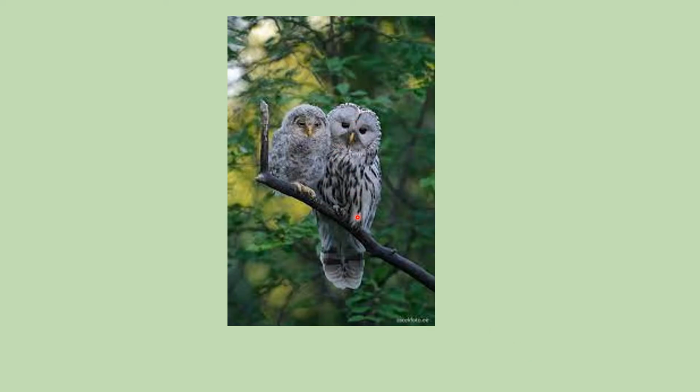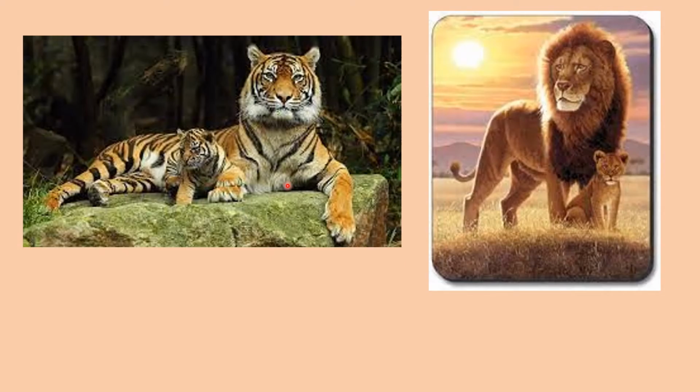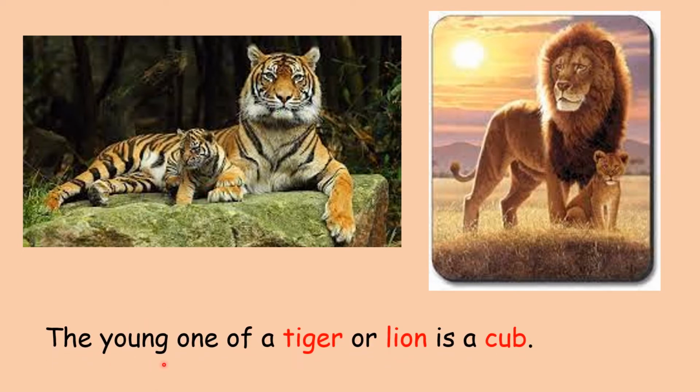This is an owl. The young one of an owl is an owlet. This little baby owl is called an owlet. This is a tiger and this is a lion. Both their babies have the same name. The young one of a tiger or a lion is a cub. So these little ones are called cubs. A baby tiger is a cub and a baby lion is also a cub.